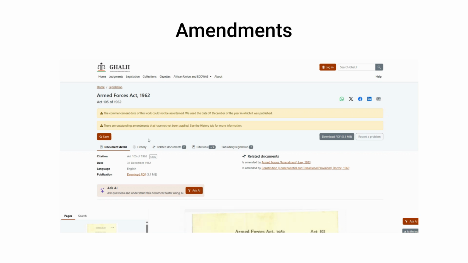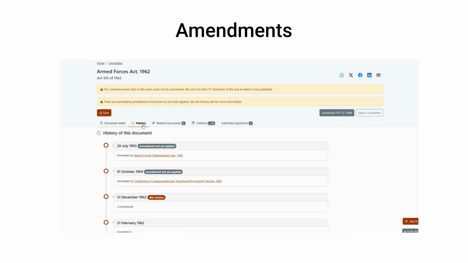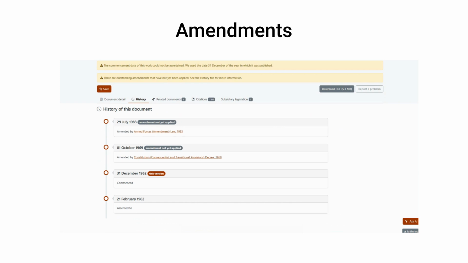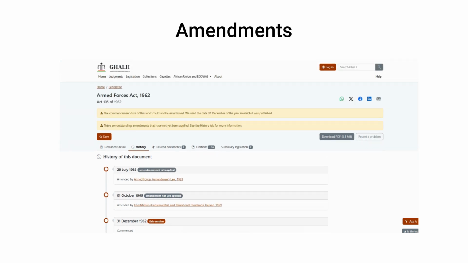Legislation changes over time, and the History tab helps you understand what has happened to an Act and which amendments have been applied. Use the History tab on any Act to see its full amendment timeline, including dates of changes, amending instruments, and commencement information. Sometimes a banner will appear at the top of an Act warning that there are outstanding amendments not yet incorporated into the main text. Where you see this notice, you must locate and review those amendments.